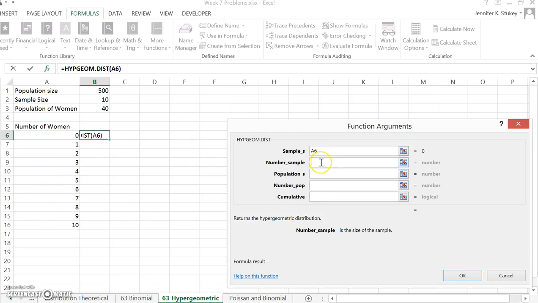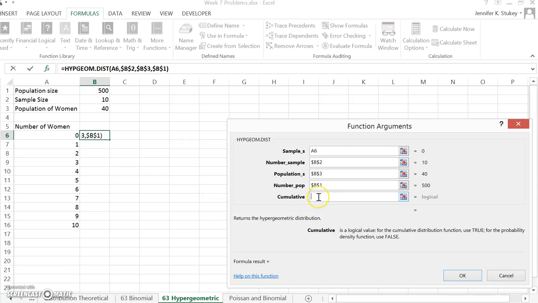All right, so what is the size of my sample? Well, out of 500, I am going to randomly select 10 of those. The population of S, so the number of successes that are in the sample would be 40. Okay, and what is the overall population size? And that is 500. So I need to go back through and make all of the B1, B2, B3 absolute values so I can copy and paste my formula.